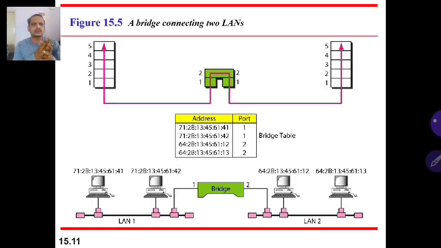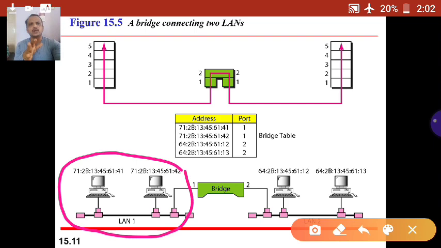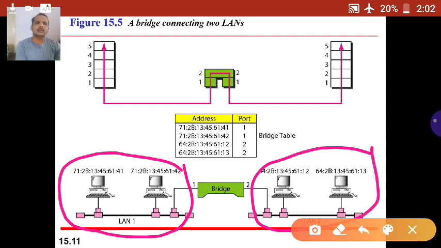Now come to here, the bridge table is there. The picture shows two LANs. LAN 1 has 2 computers with addresses; I will tell you only the last part, 41. It's an Ethernet address, 48-bit, 12 hexadecimal digits, two digits separated with a colon. We know the Ethernet address format. LAN 2 has another 2 computers, maybe many more, but for the sake of example we take 2 computers with addresses ending 12 and 13 in LAN 2, and 41, 42 in LAN 1.